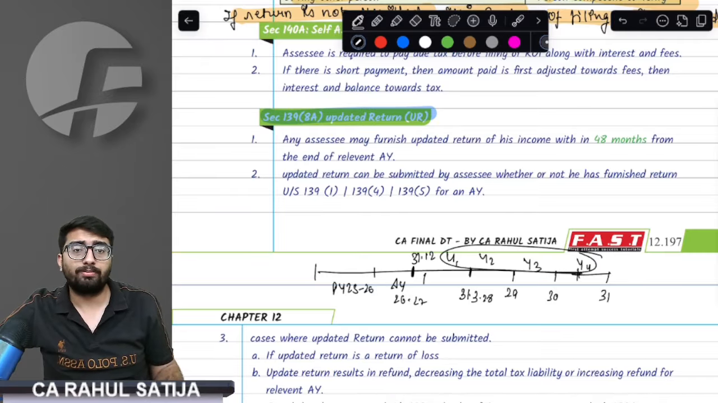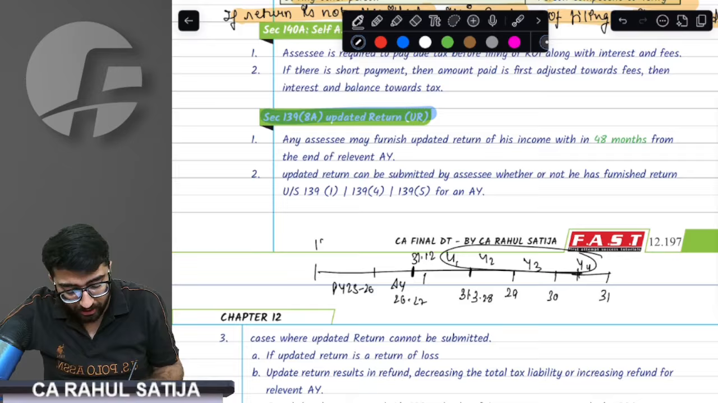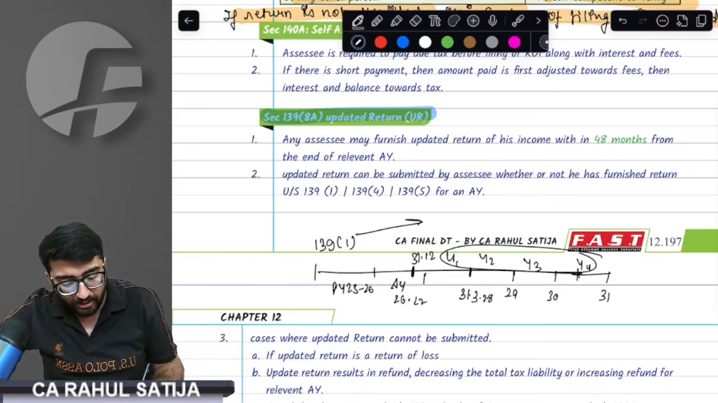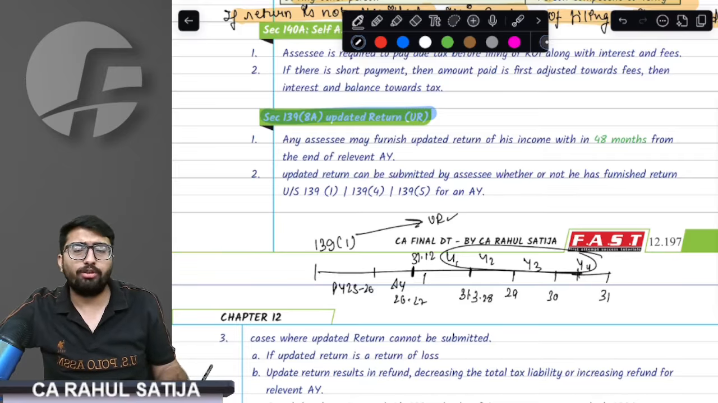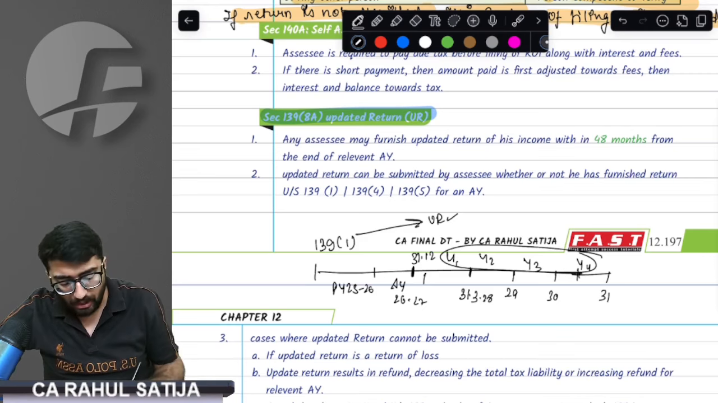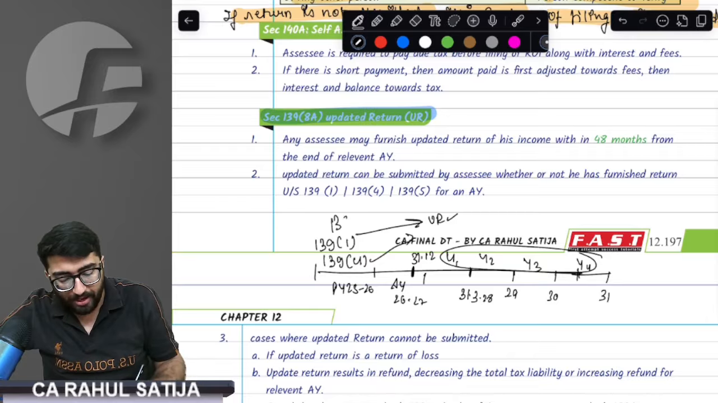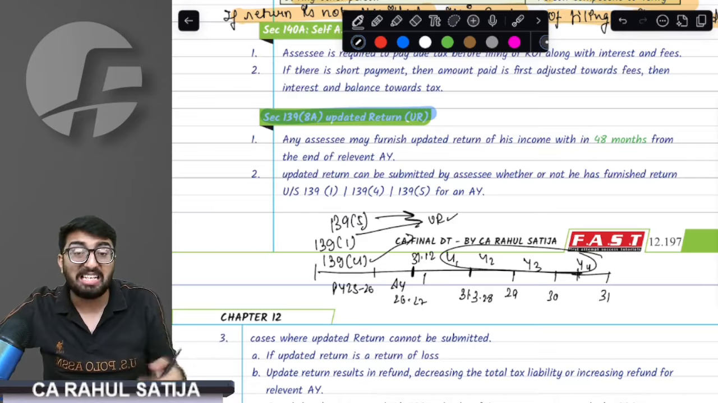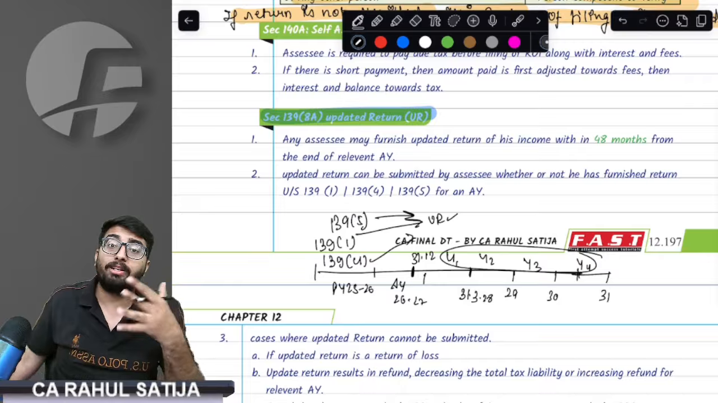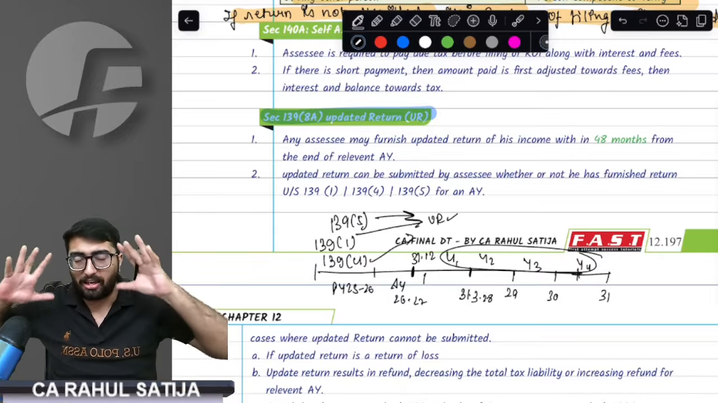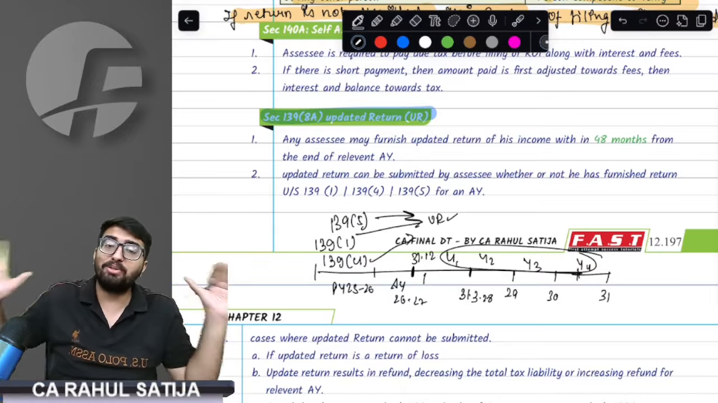Sir, if you have already filed return under 139.1, can you file an updated return? Yes, you can file an updated return even if you have already filed return. Sir, if I file a late return, can we file UR? Yes. If you have already revised the return multiple times, can we file UR? Yes, you can file an updated return. For any reason you can file.